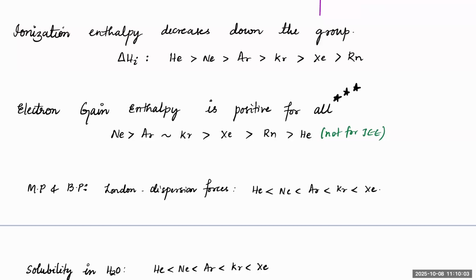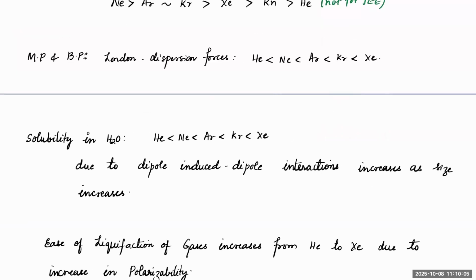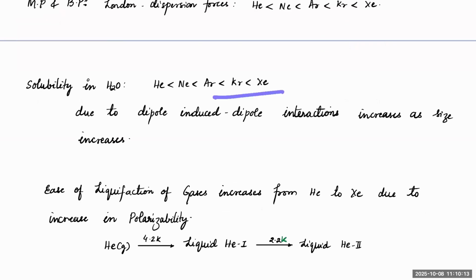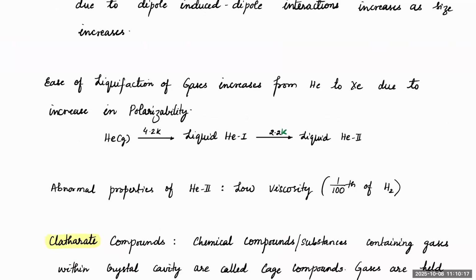Next, melting point and boiling point increase down the group. Ease of liquefaction and solubility also increase down the group, from helium to xenon. Adsorption of gases and density go the same way. Sorry, diffusion decreases from helium to xenon.